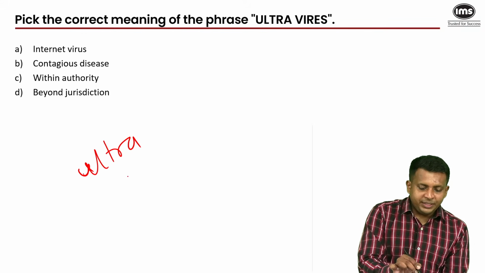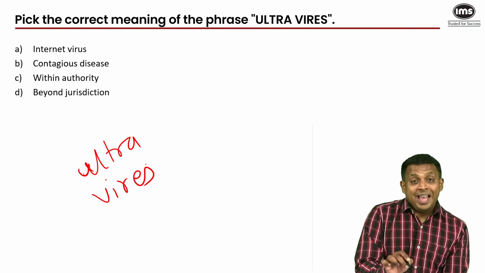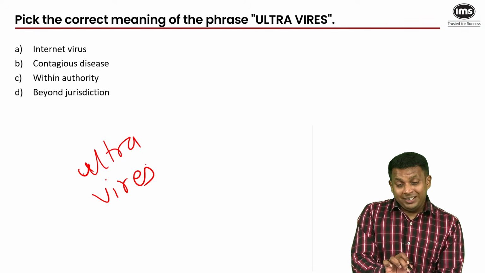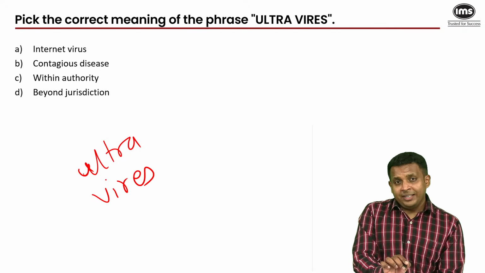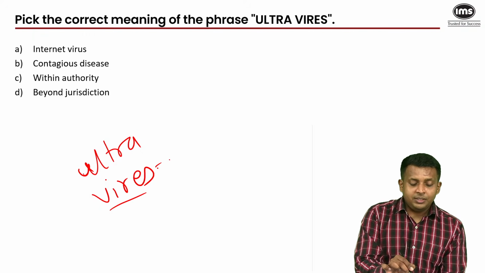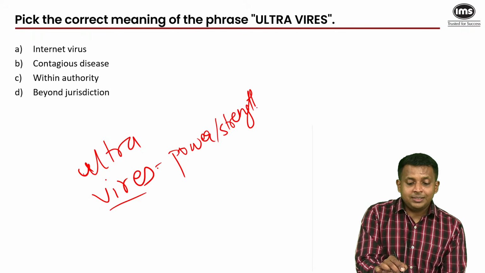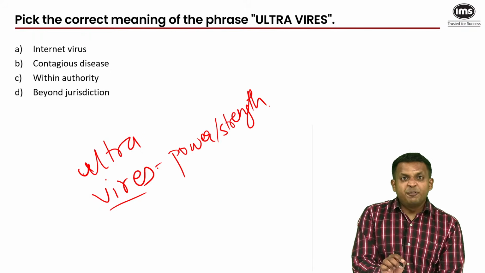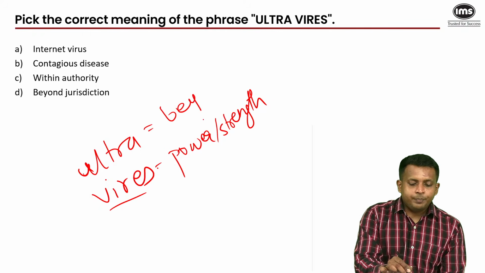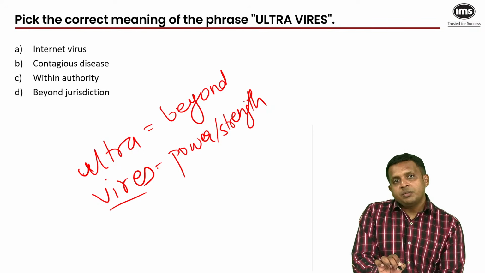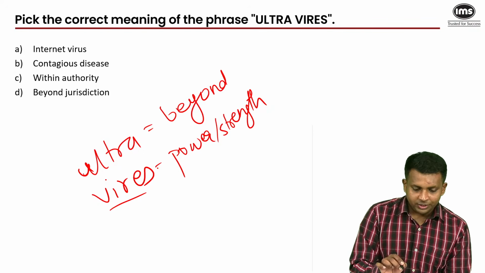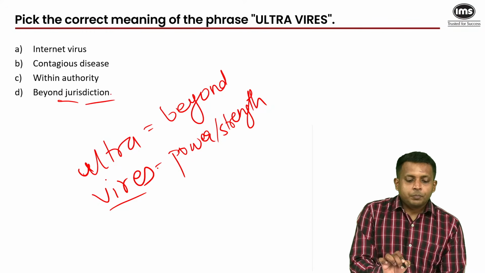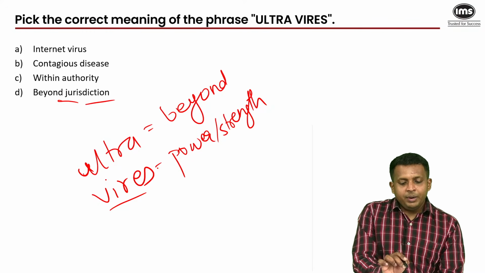Ultra has a meaning. Virus has a meaning. For example, the word virulence or virulent in English has been derived from this root. It means power or strength. When a vaccine, more than a medicine, a vaccine is virulent, it's strong. And ultra means beyond. So beyond someone's power or beyond someone's jurisdiction. Juris, which means law, and diction comes from the root word for speaking, but it means the same thing. It means beyond someone's strength.